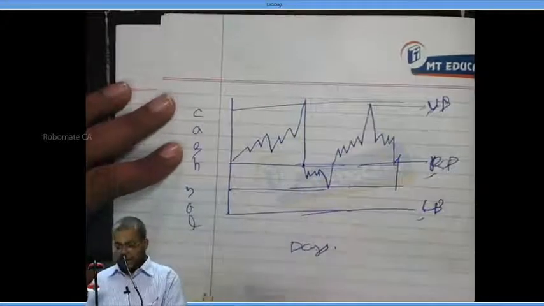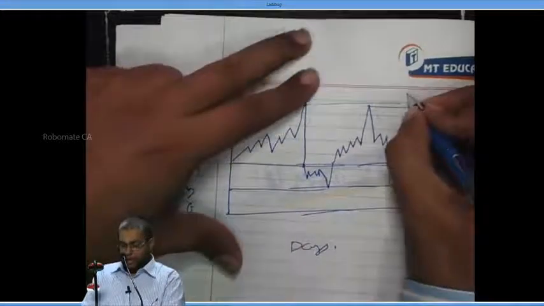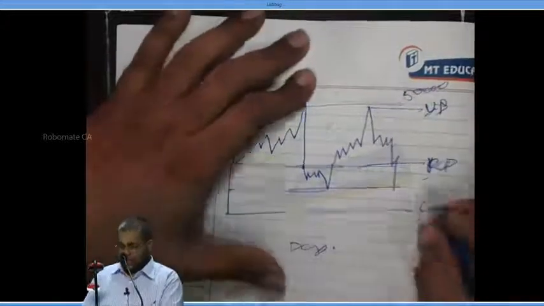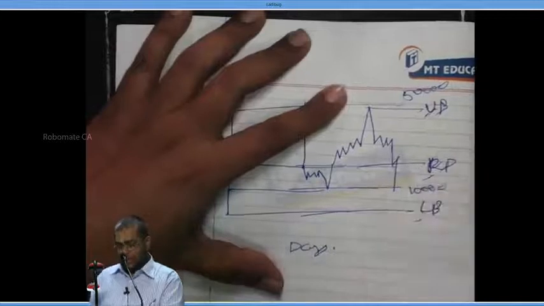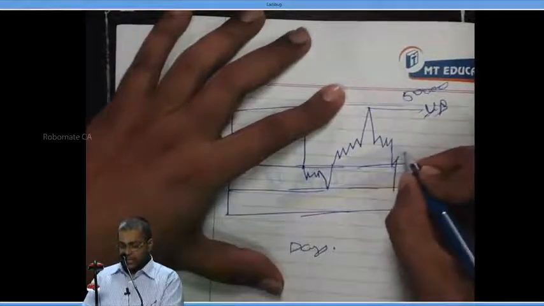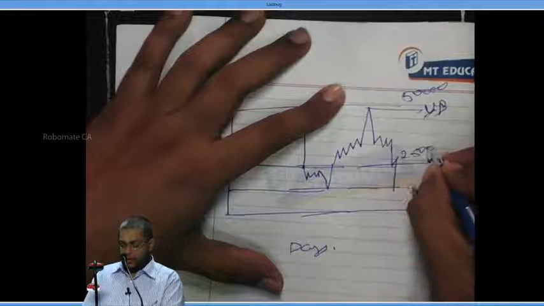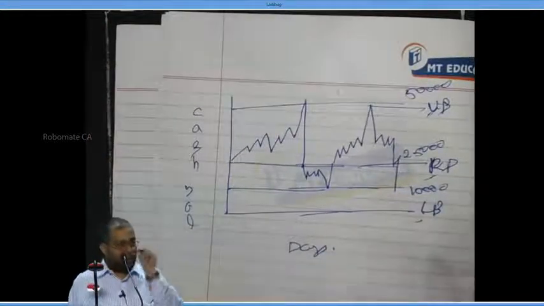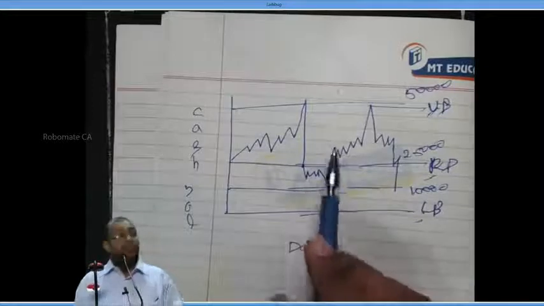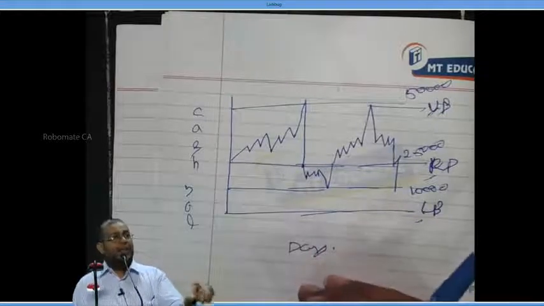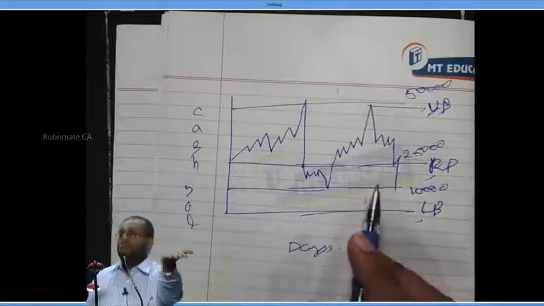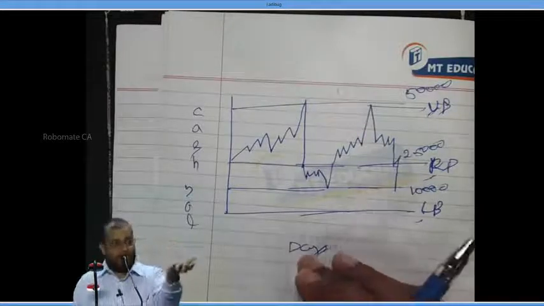Now, just for example, I'll tell you. Suppose the upper bound is 50,000 rupees. The lower bound is say 10,000 rupees. The return point is say 25,000 rupees. For example only, these are not accurate numbers. Now suppose the daily income is more than expense and the cash touches 50,000. I am having 50,000 in my hand.